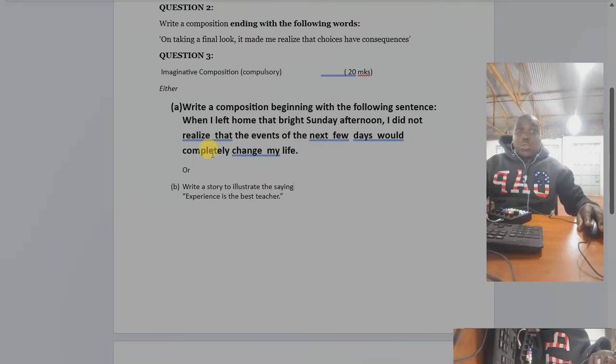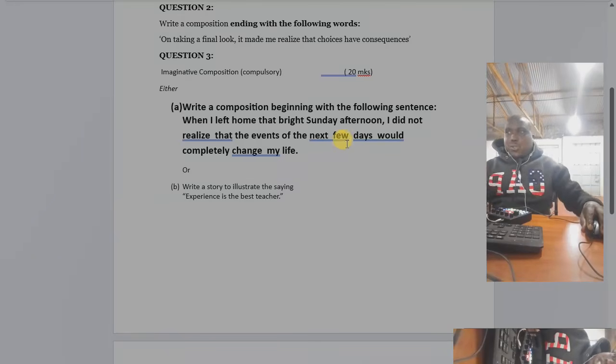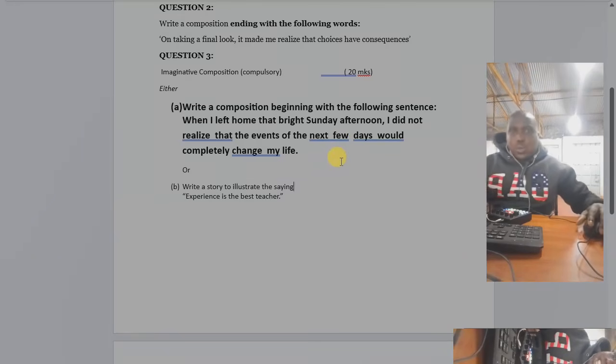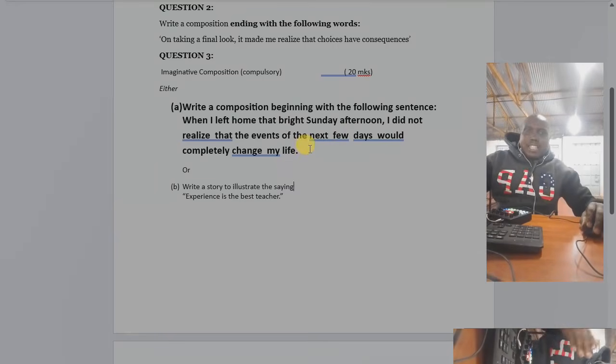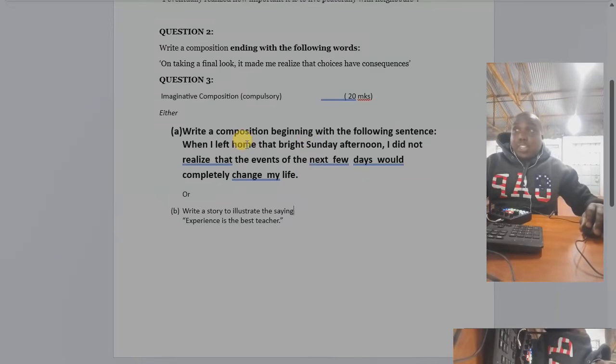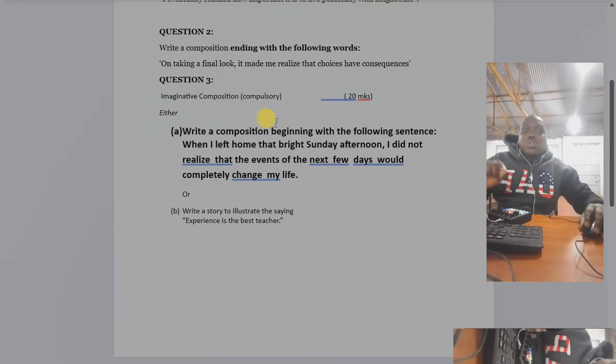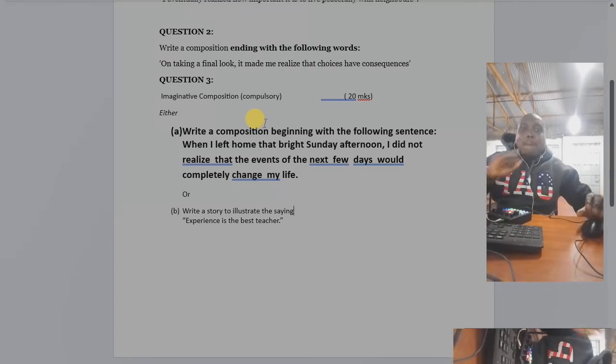So you are there in an exam, this is the question, and you don't know where to begin. You don't know what to write. This is the solution for you. Whether it is the beginning, whether it is the ending, whether you have been given something, and it is a story, question A is always a story. So what I want you to do is to look for a good story, a good composition, only one, and cram it. Master that story.